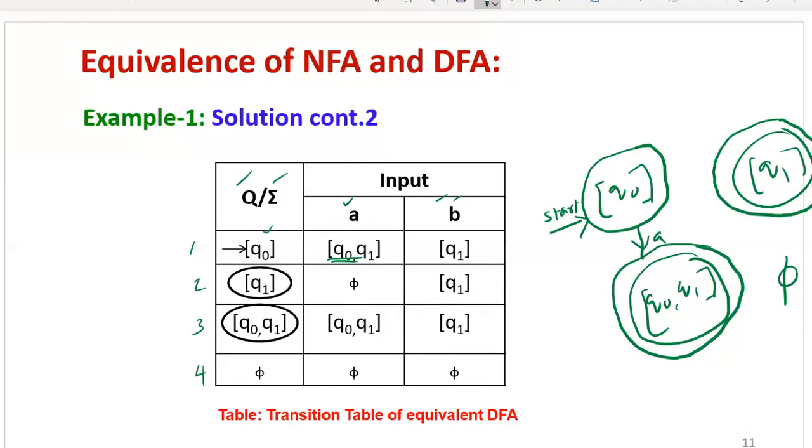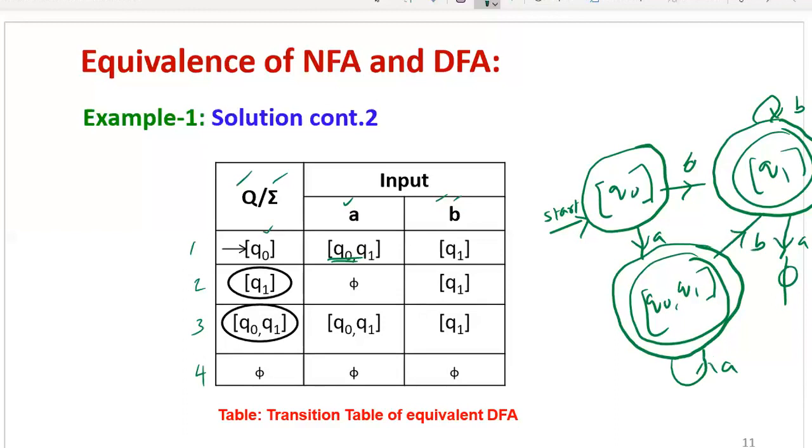Then Q0 on input B, it is going to the state Q1. Then Q1 on A. There is no transition, so it is going to pi. Anyway, here we have added pi, so connect to pi. Then Q1 on B, it is going back to Q1 itself, that is a self loop. Then Q0, Q1 on input A, it is going to the same state itself, that is a self loop. Then Q0, Q1 on B, it is going to the state Q1.